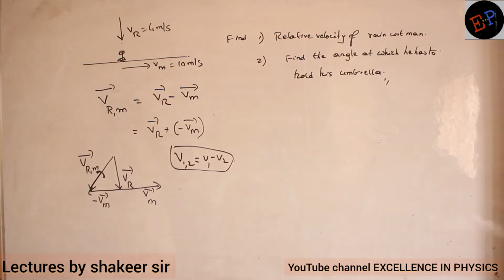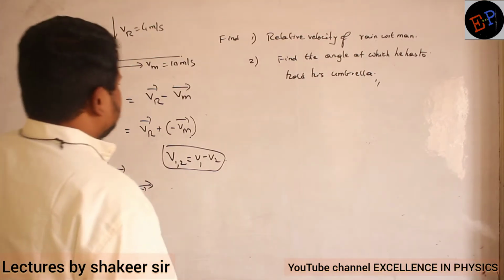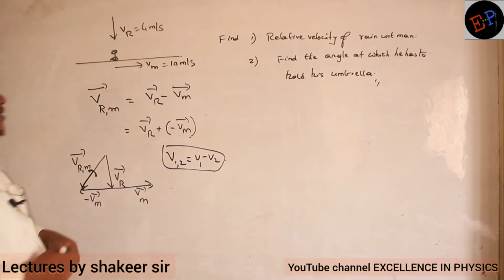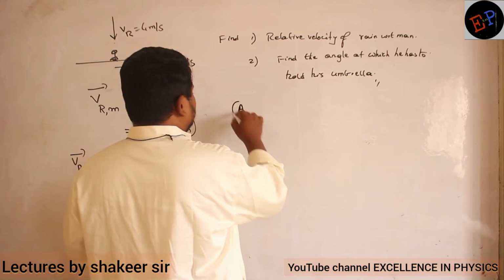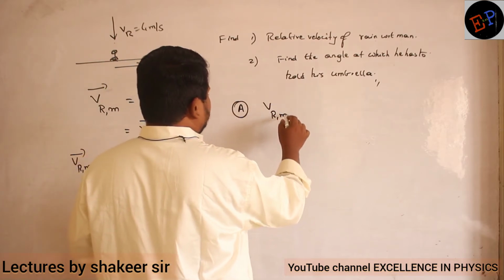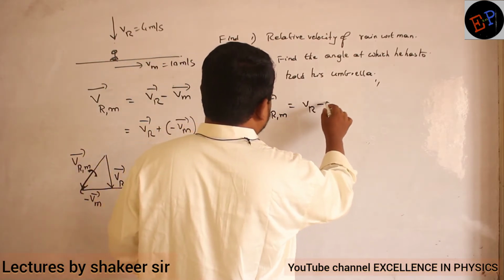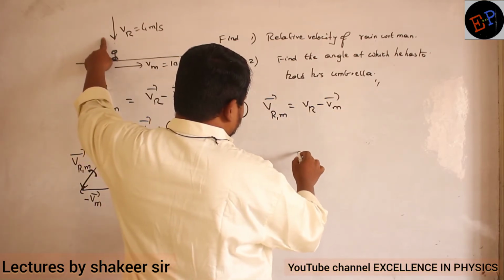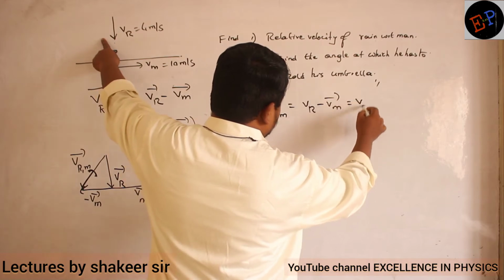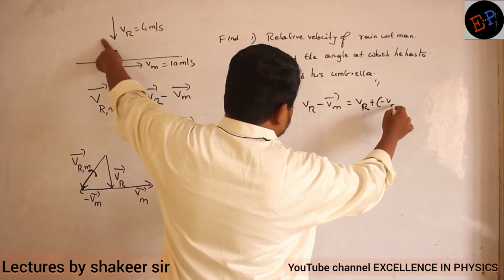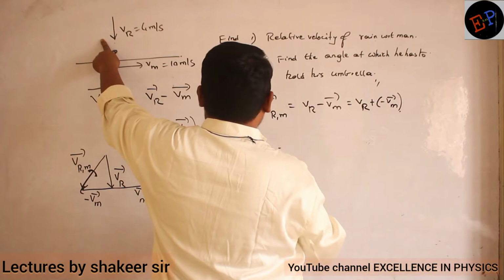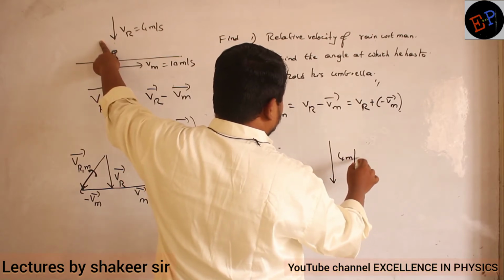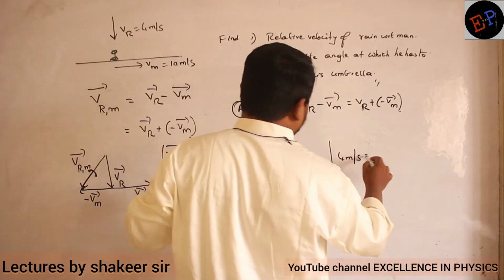Come on. So let us see this one more. So this is the diagram which I am supposed to draw now. Let us draw once again. So velocity of rain with respect to man is nothing but velocity of rain minus velocity of man. Velocity of rain is falling downwards. So let us write in addition form: velocity of rain plus of minus velocity of man. How much is the velocity of rain? 4 meters per second.